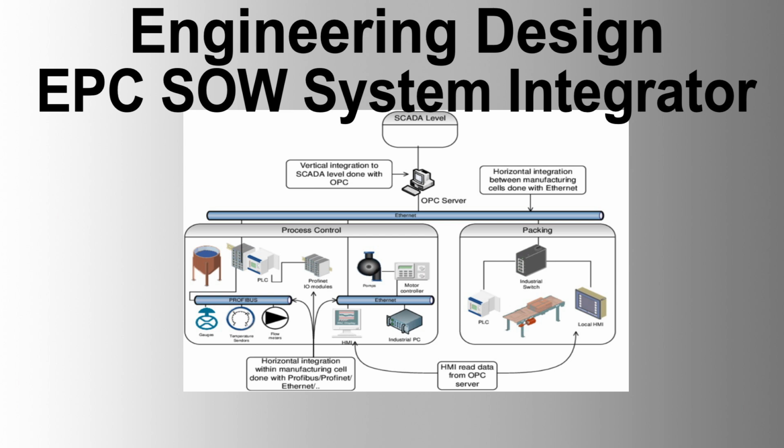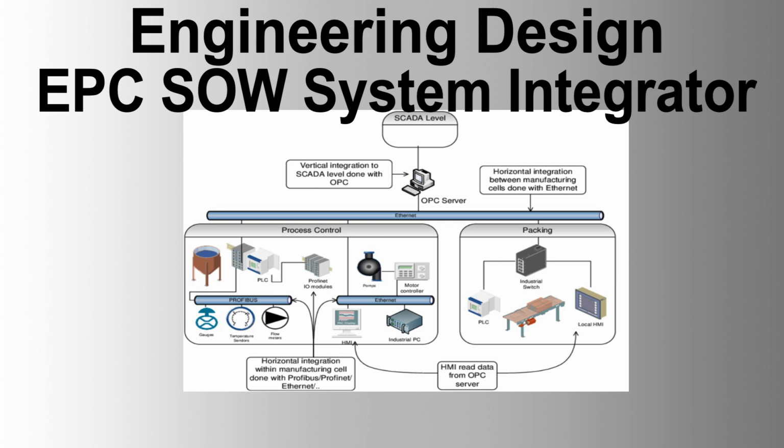Scope of work for system integrator. Project execution and management. General. This section outlines the basic requirements of project execution for the EPC contract required by the system integrator. The system integrator shall adhere to a detailed project execution plan approved by the company contractor using the principles outlined in the following sections.